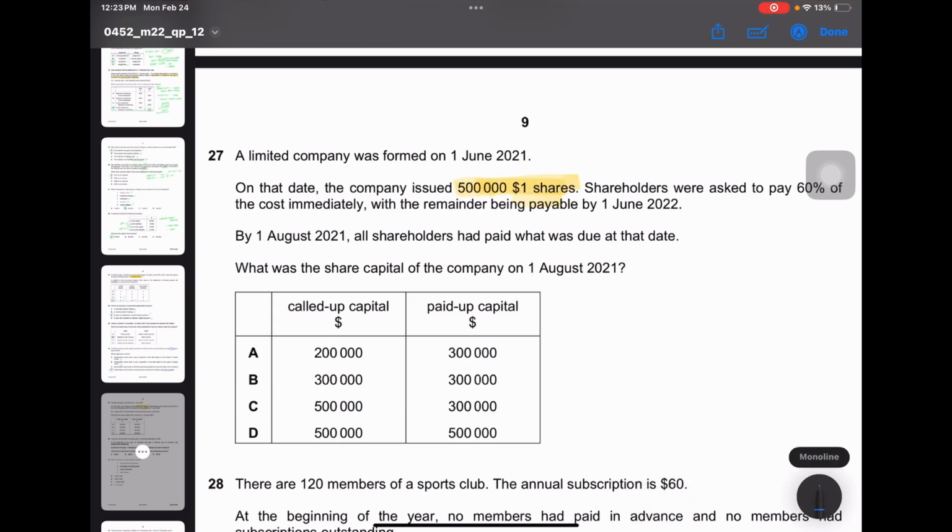Shareholders were asked to pay 60% of the cost immediately, with the remainder being payable by 1st June 2022. By 1st August 2021, all shareholders had paid what was due at that date. So in this case, the answer would be B. So firstly, because the paid up share capital is also 300,000, called up share capital is also 300,000, because we're being asked to pay 60% of 500,000.